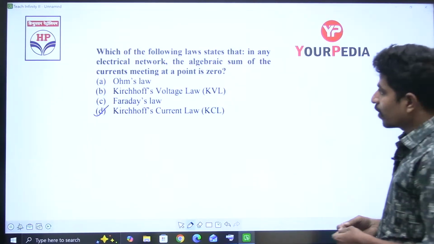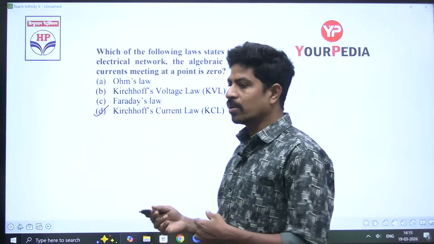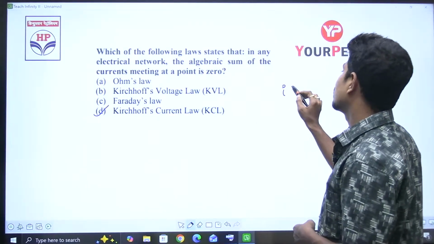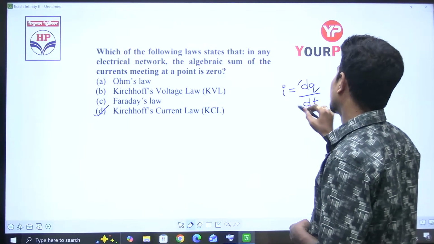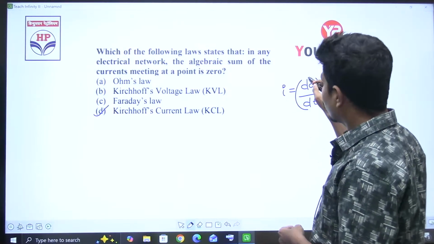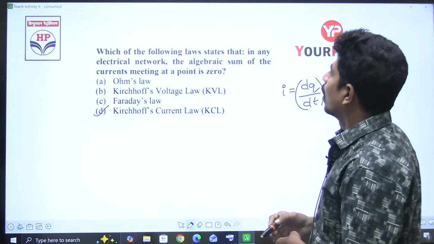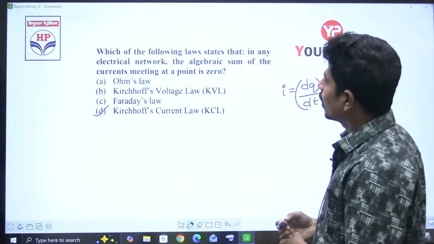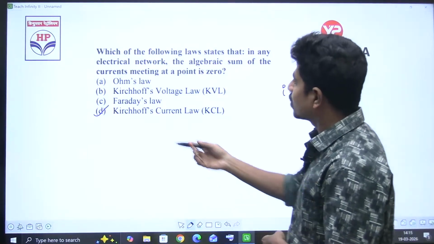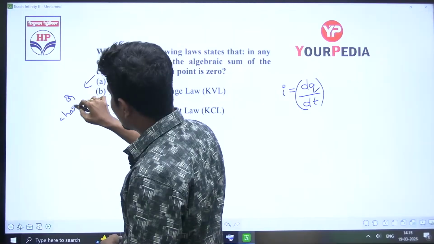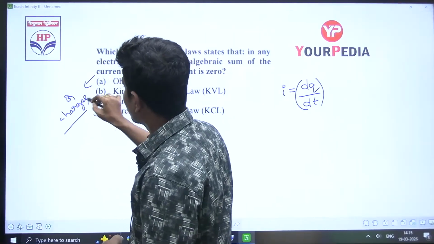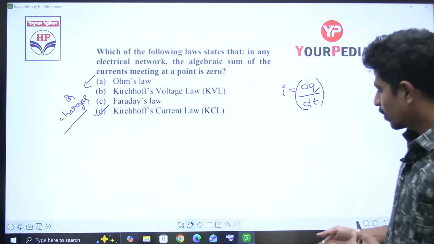This is not only for currents, it is applicable for charges also. Why? Because current I is equal to dq by dt. So it is applicable for charge also. Sometimes he may give the question as the algebraic sum of currents or charges. It is applicable for charges also, right?